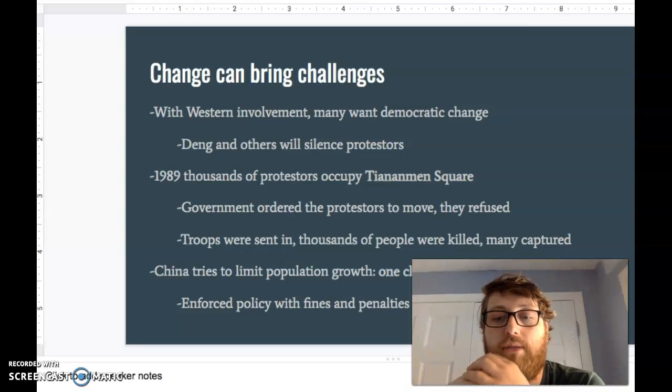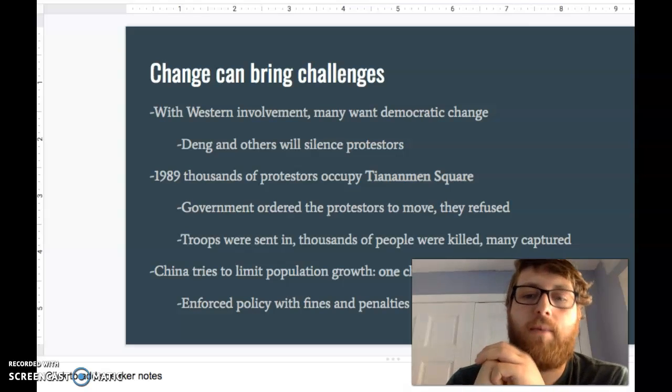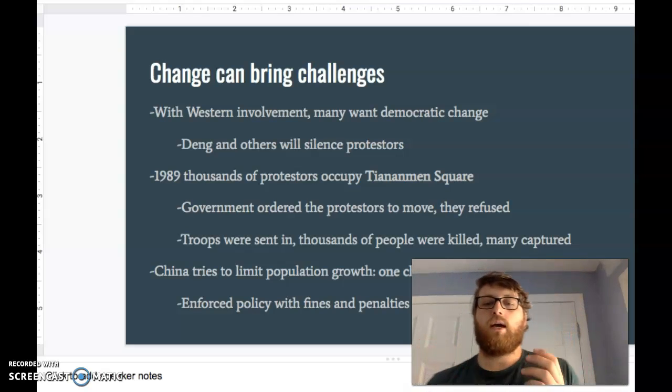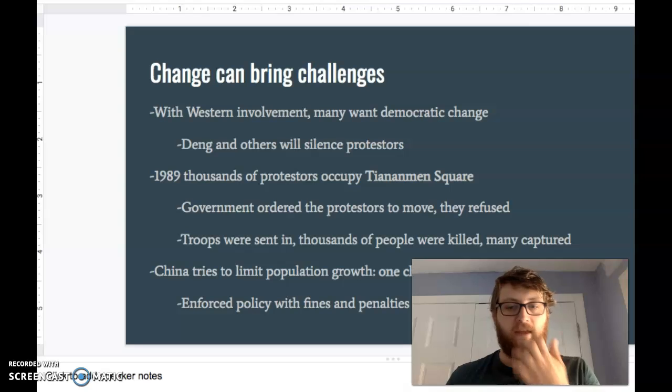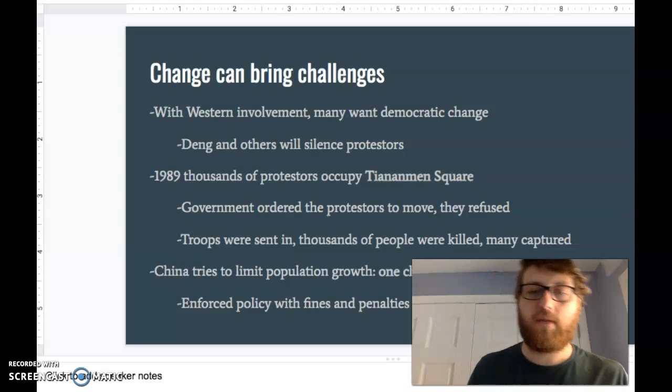Changes can bring challenges, as we know. With Western involvement, many people want democratic change. So if we're going to see Western businesses make their way to China, many of the Chinese people want democratic changes. But here's where Deng and Mao are similar. Deng will silence those protesters.